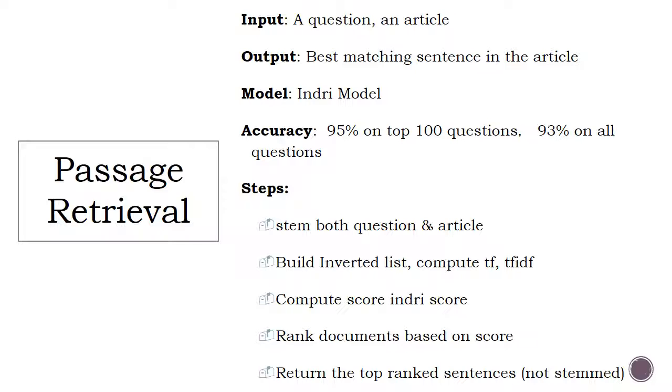During the information retrieval, we remove the stop words from the query and then stem it using the Porter stemmer. Our article is also stemmed, but the stop words are left intact, and then we index each sentence in the article and build an inverted list for each term. We then compute the Indri score for each sentence and rank these sentences based on this score. We finally return the sentence which has the highest Indri score.